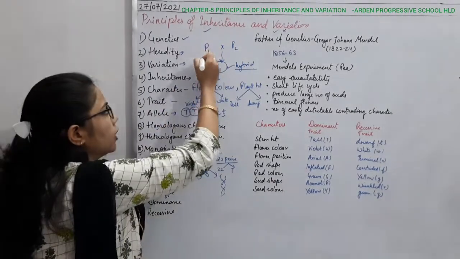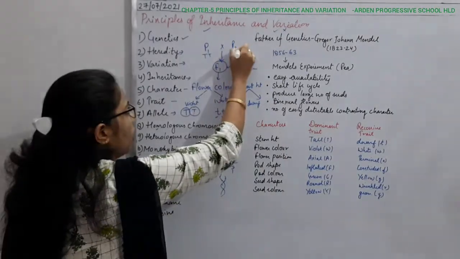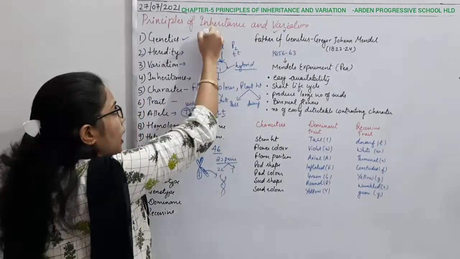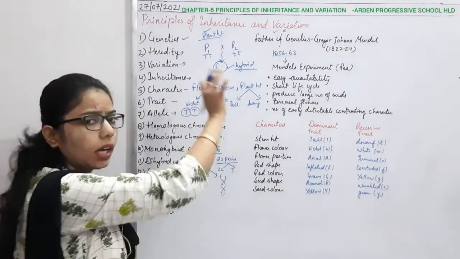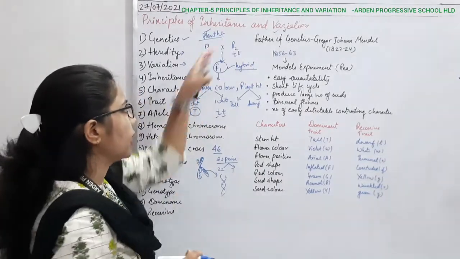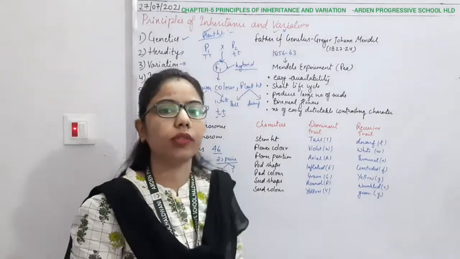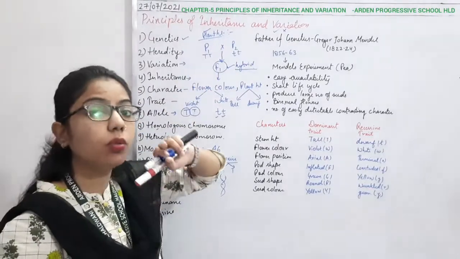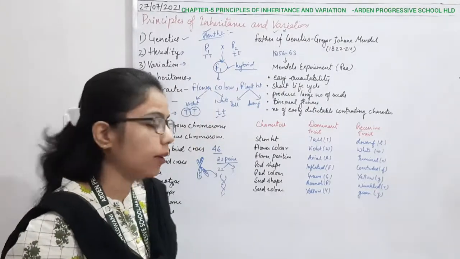It means that when I consider P1 having tall and P2 dwarf, what character am I studying here? The plant height, nothing else. I am not going to study the flower color, I am not going to study the stem color, nothing else, right? So what is my aim or objective? Just to see what the plant height of the hybrid will be. So in that condition we are talking about two traits, tall as well as dwarf, and due to that we will get the hybrid here, right?